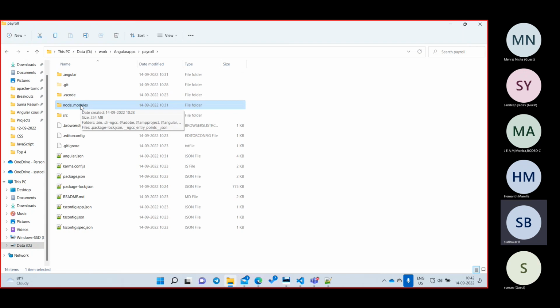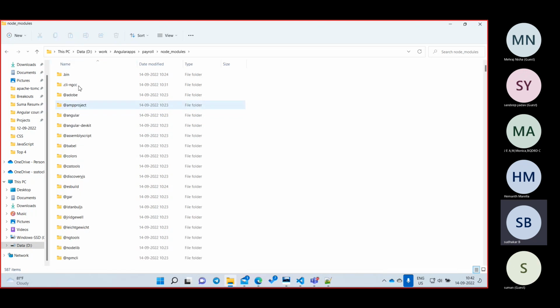Node modules. Angular internally uses npm, right? There are so many libraries on the npm site. Suppose a library is available on the npm site, how will my project use it? It cannot use it directly. That is the reason it creates node modules. If I open it here, it will download all the libraries from the npm site and keep them in my local machine.